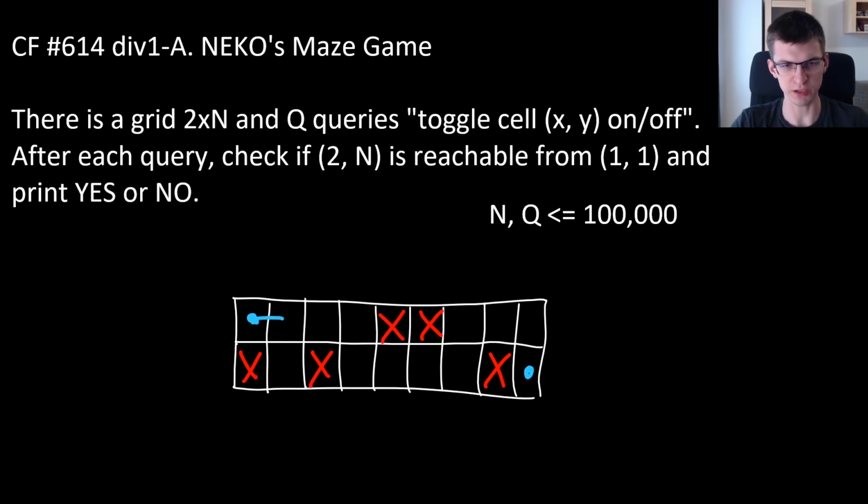Every time, from a cell we can move to an adjacent cell, one of 4 neighboring ones. And here there is a path, so we say yes. It doesn't matter if there are multiple possibilities.